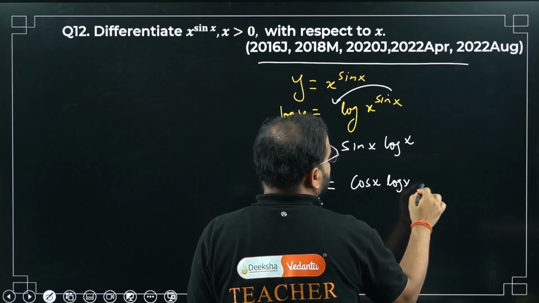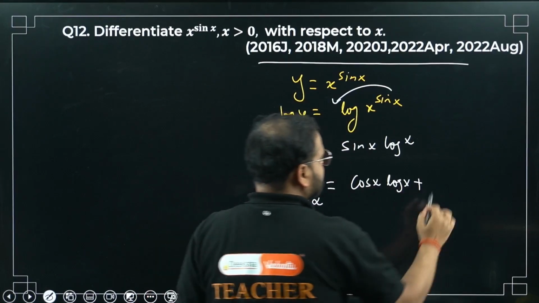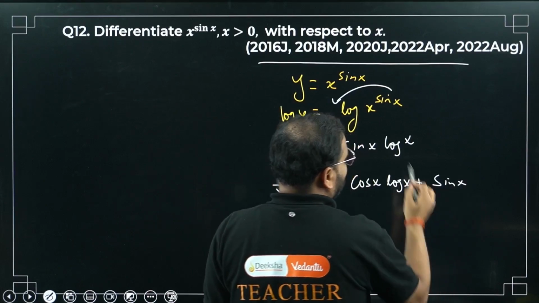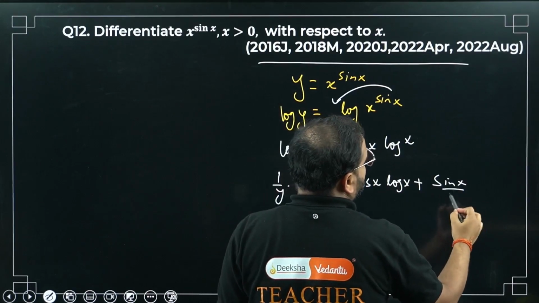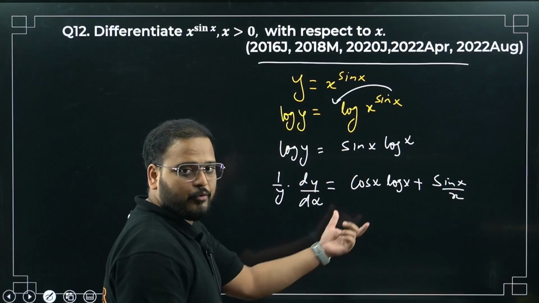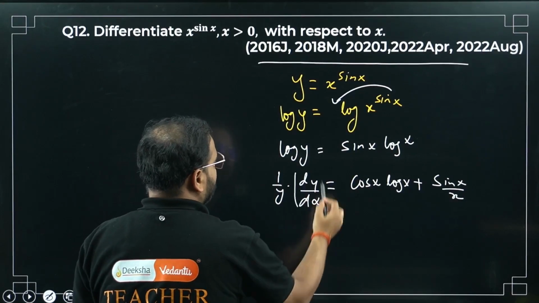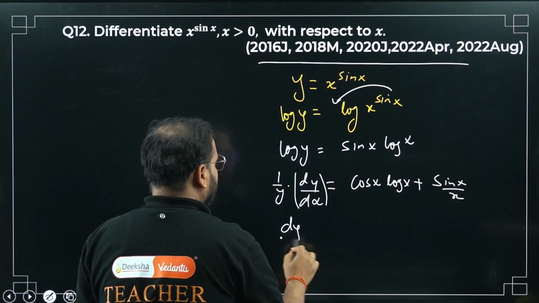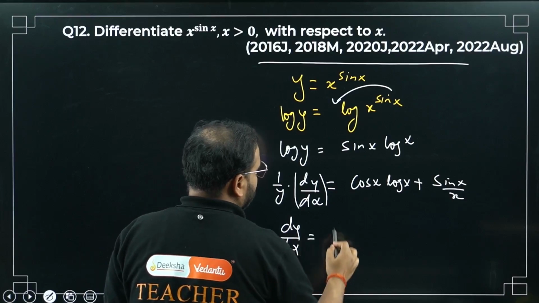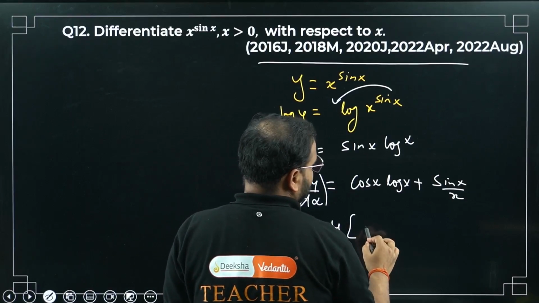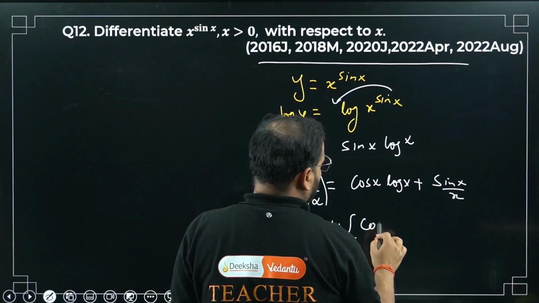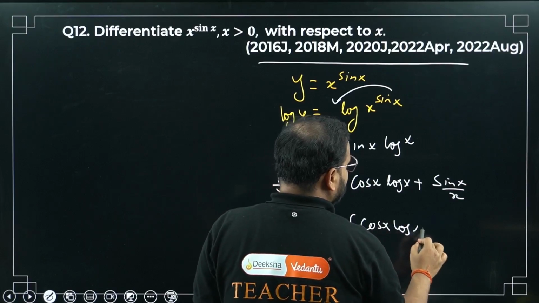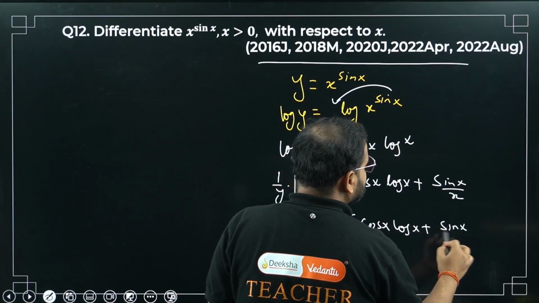So cos x log x plus sin x. I keep sin x as it is. Okay, for log x what am I going to get? 1 by x. So 1 by x. Okay, I've used the product rule. I have to find the value of this dy by dx. Take the y on the other side. What do I get? y times this whole thing. So I get cos x log x plus sin x upon x.